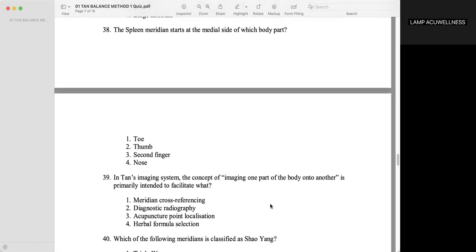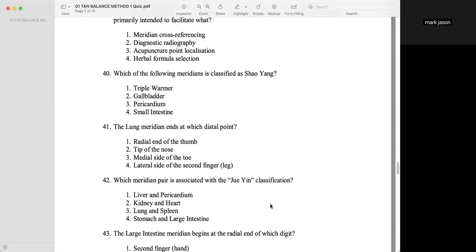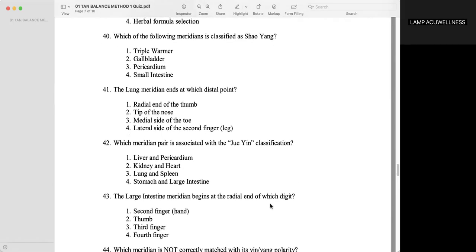The spleen meridian starts at the medial side of which body part? Toe. In Tan's imaging system, the concept of imaging one part of the body onto another is primarily intended to facilitate what? Meridian cross referencing. Which of the following meridians is classified as Shaoyang? Triple warmer. Actually, the answer is two, no? Triple warmer and gallbladder. Number 2. Yeah, 1 and 2, Shaoyang.